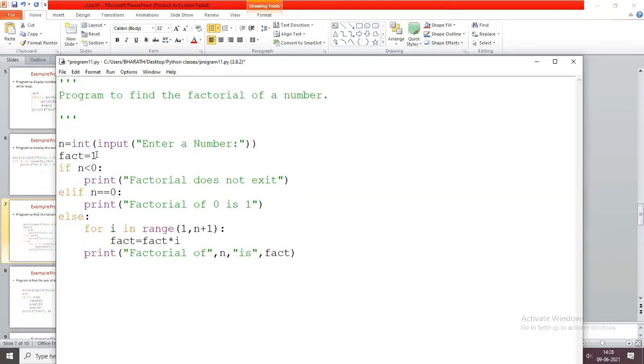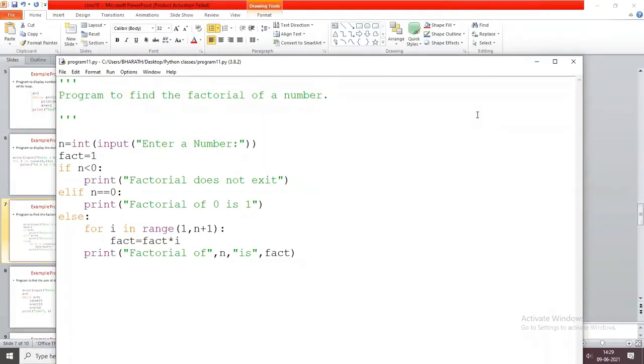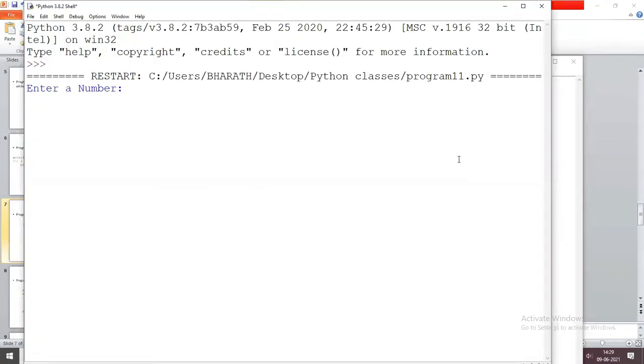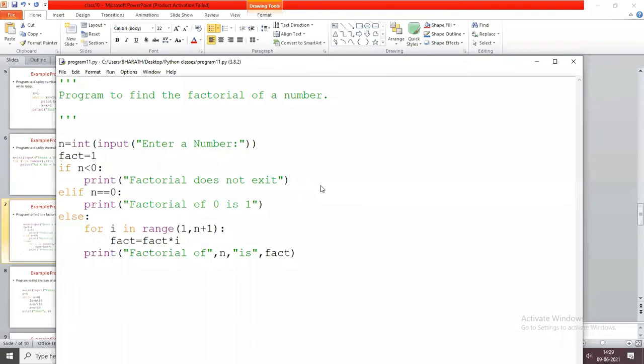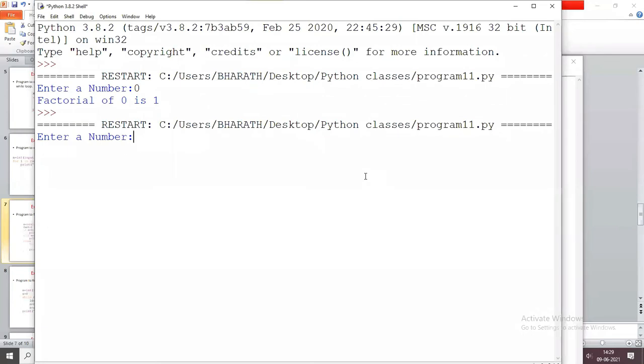Now first we execute this program. Enter a number, I enter 6. So factorial of 6 is 720. If I enter a number, minus 10, factorial does not exist. If I give 0, factorial of 0 is 1. I hope everyone understands how to find the factorial of a given number.